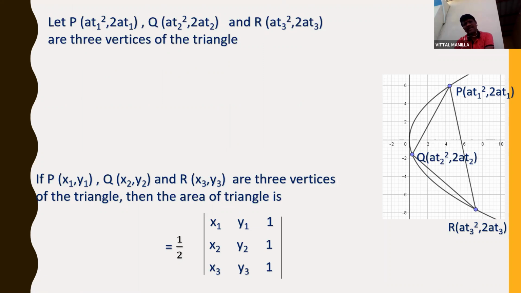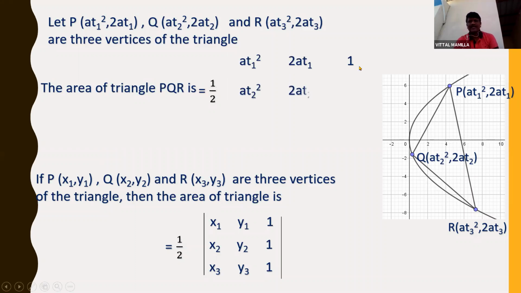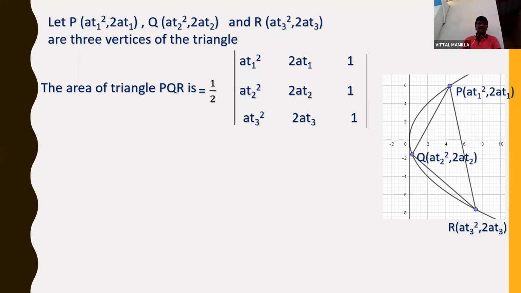Okay. Now given points P, Q, R are P: a t1 square, 2a t1, and Q: a t2 square, 2a t2, and R: a t3 square, 2a t3. The area of triangle PQR is equal to, if I substitute in this formula, the first point a t1 square, 2a t1 and 1, the second point a t2 square, 2a t2 and 1, and the third point a t3 square, 2a t3 and 1, with the mod symbol. Okay. Now I have substituted the given points into the formula. Now how to solve this?